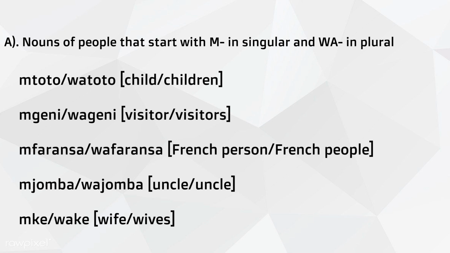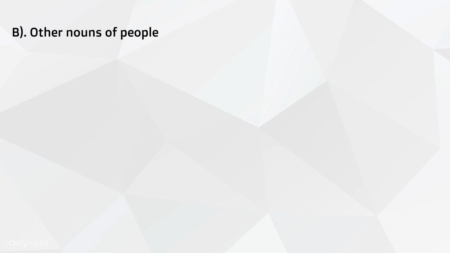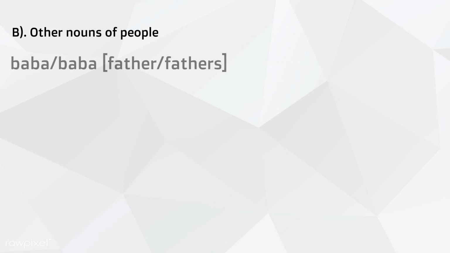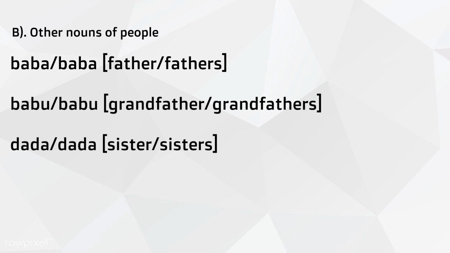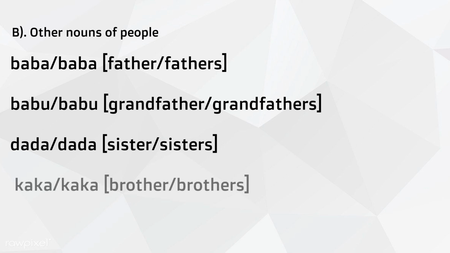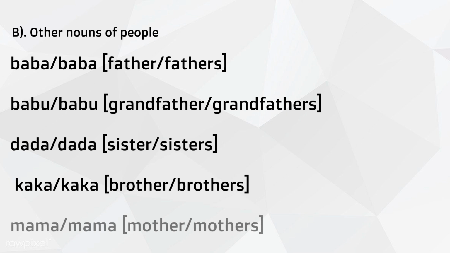Okay? And then the second group is other nouns of people. For example, baba, father. Babu, grandfather. Dada, sister. Kaka, brother. And then mama, mother.